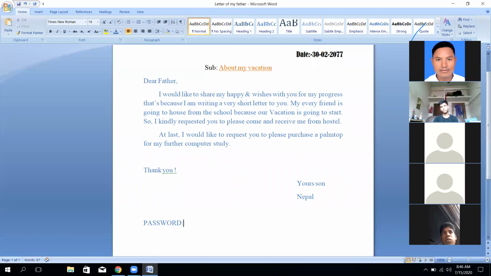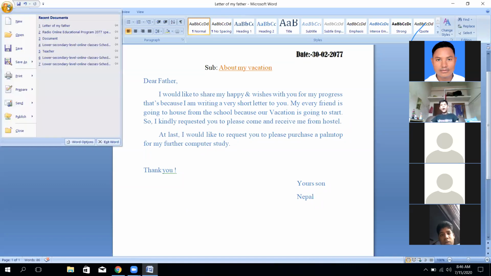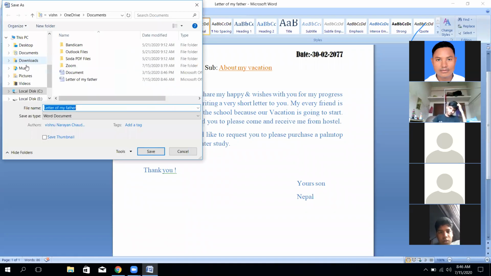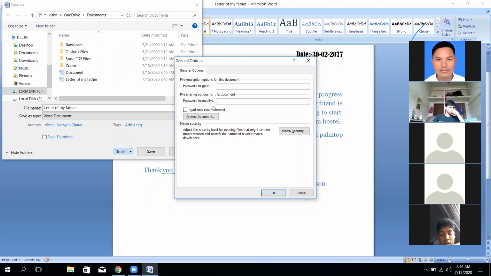So how can we utilize the password? Of course, we can utilize it by pressing file, save as. Then we can press here. Look here in the screen. There is the tools. In the tools, there is the general option. In the general option, downside, you had better utilize both, but we are going to use just the downside only. I'm going to utilize my password very shortly, not sharing it with you.